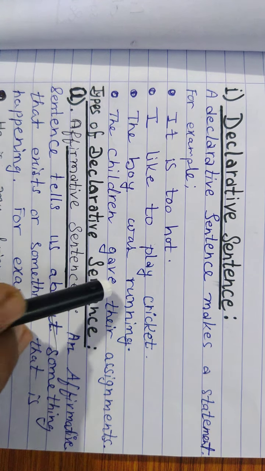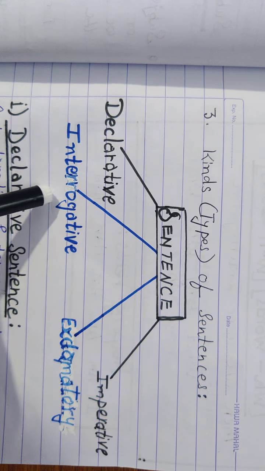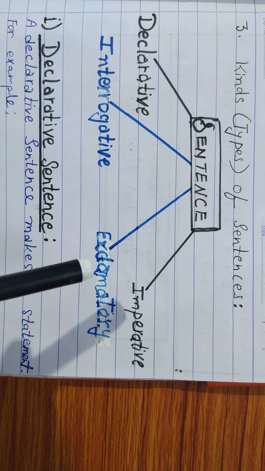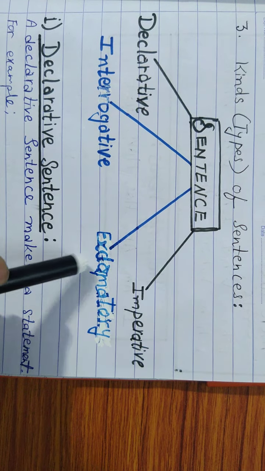Our current topic is the sentence. We have already done declarative and interrogative. Now today is the time to pick up the exclamatory sentence, and then we will do the imperative sentence, and it will be the end of this topic. So let's start with the exclamatory sentence.